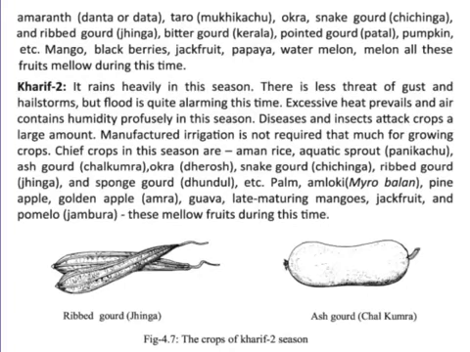And in Kharif 2, it rains heavily in this season. That means the rains are heavy, and there is no chance of thunderstorms or hailstorms, but flood is quite alarming at this time.